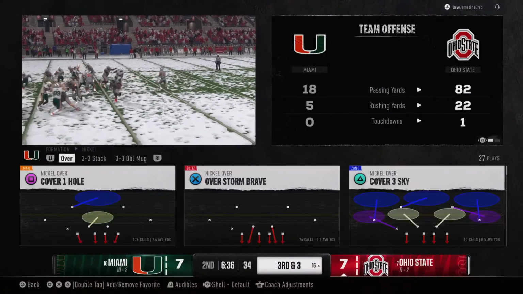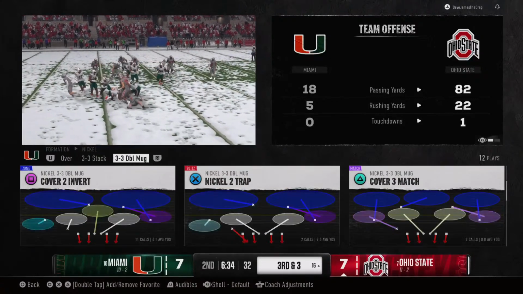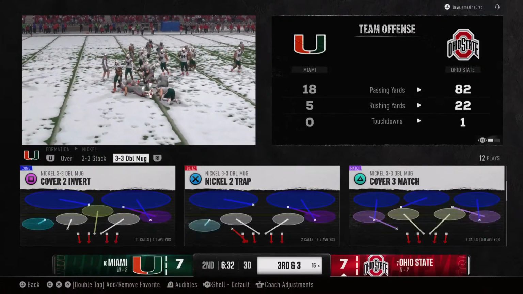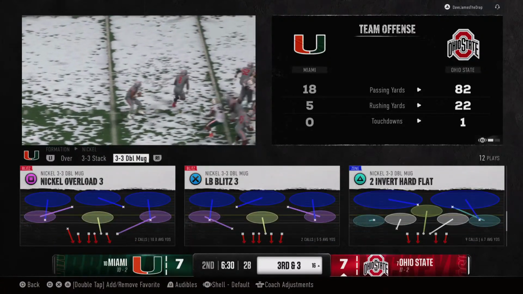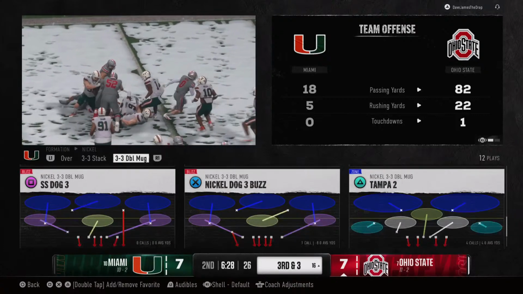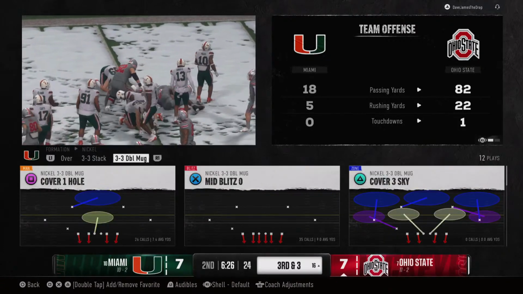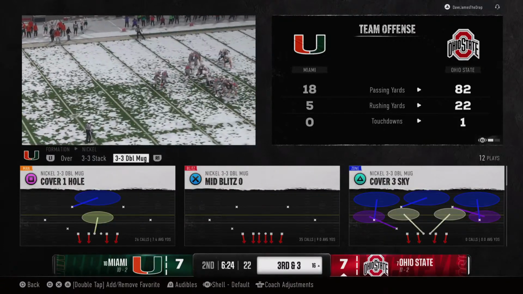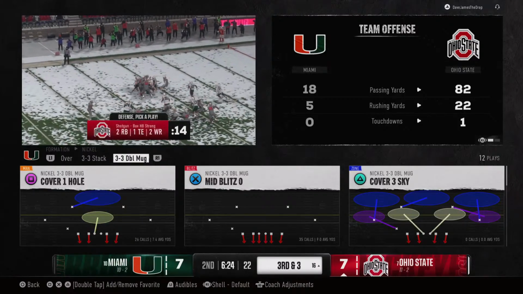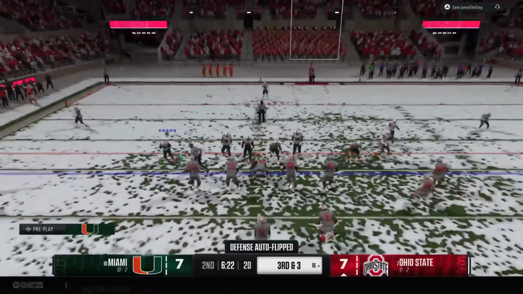You know, in the era that we live in right now, everybody wants to spread the field around, try to create space, try to create one-on-one matchups, and the defense is countered over the years by trying to play out wide. But here's a great example of a defense has the ability to play wide, but still be solid at the line of scrimmage and not give up big run plays.